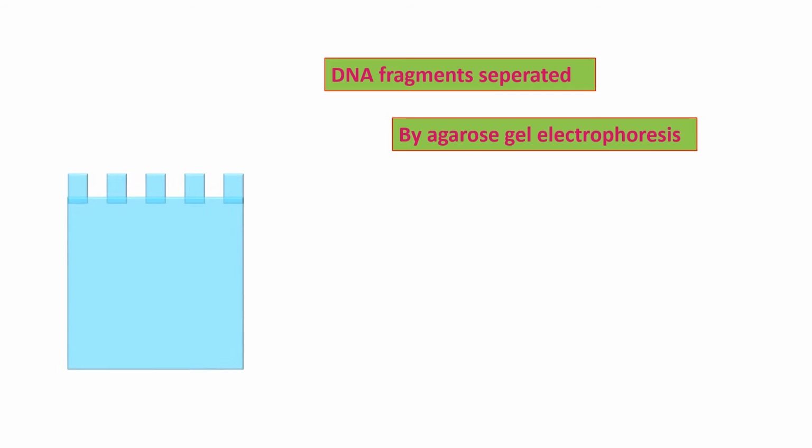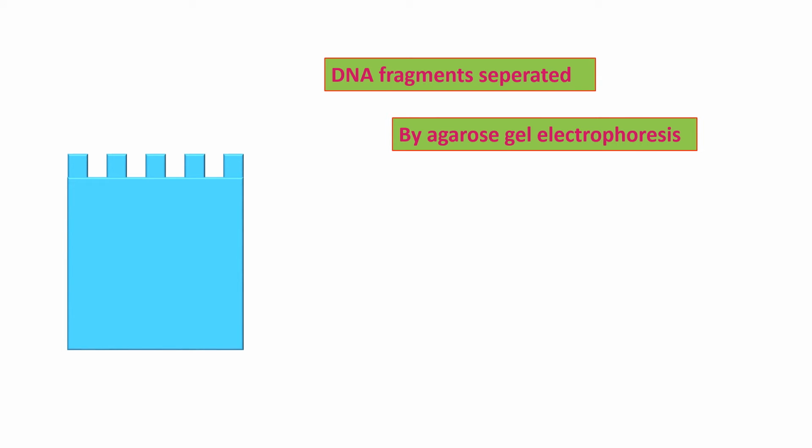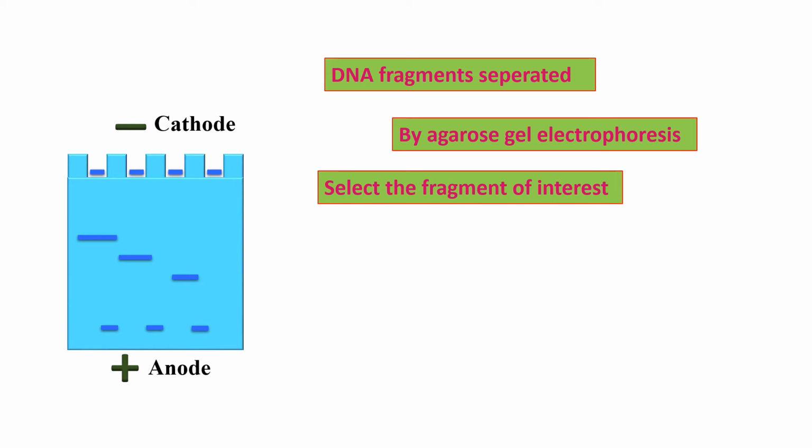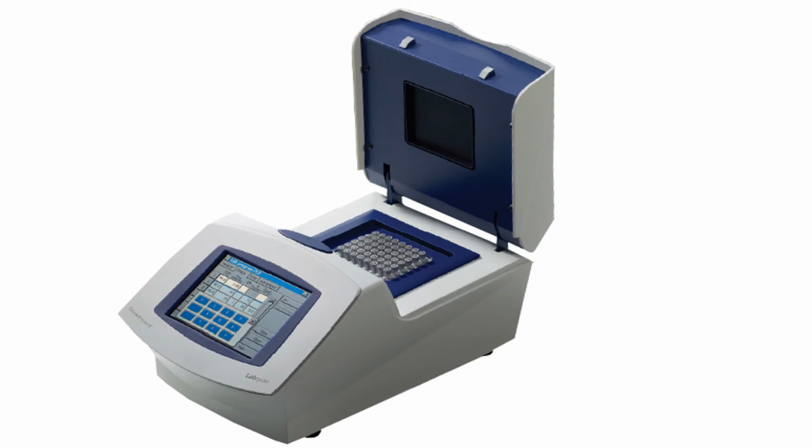DNA fragments are then separated by the technique known as agarose gel electrophoresis. Agarose gel electrophoresis works on a density gradient, and the negatively charged DNA moves towards the positively charged anode, and that is how, depending upon the density, the DNA is separated. So to select the fragment of interest, this technique is used.